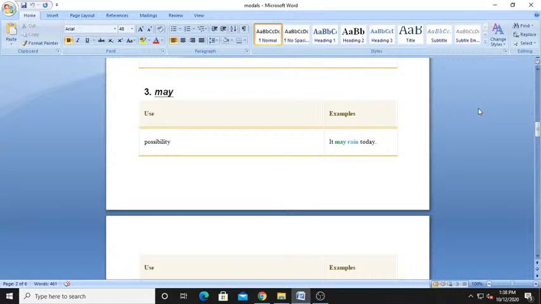Modal verbs are different from helping verbs. These are also different from primary auxiliaries. Meaning what? After primary auxiliaries, am, is, are, was, were, have, has, we use V3. But here in modals, after the modal verb, we have to use only the V1. So here let us begin.